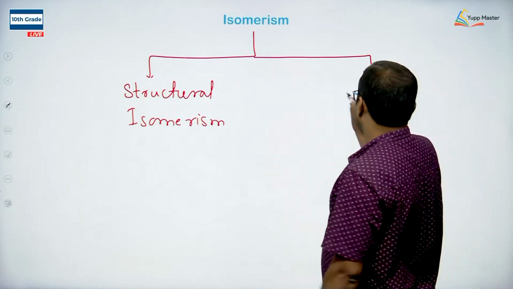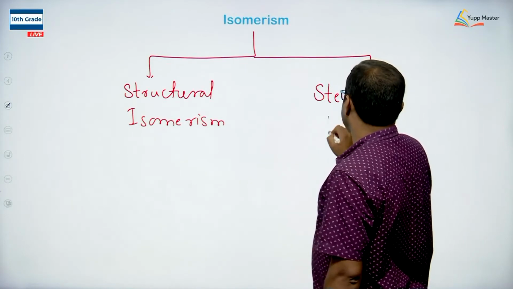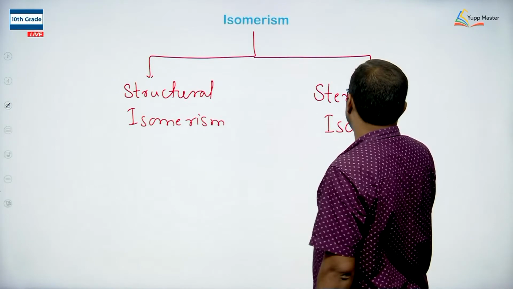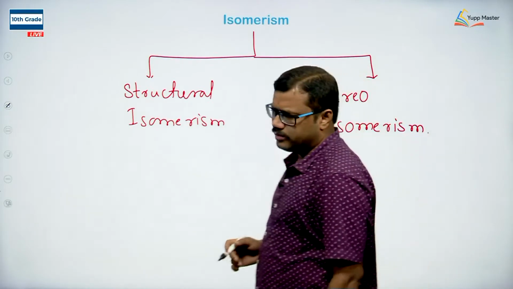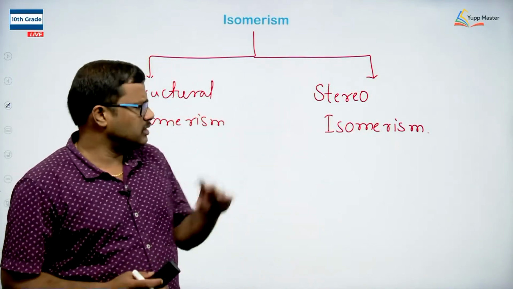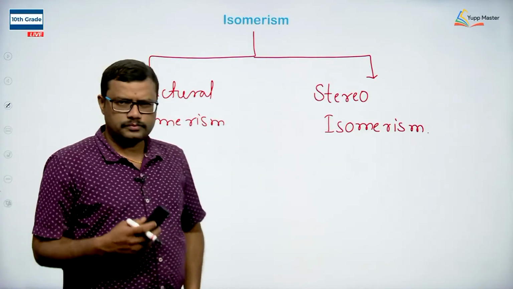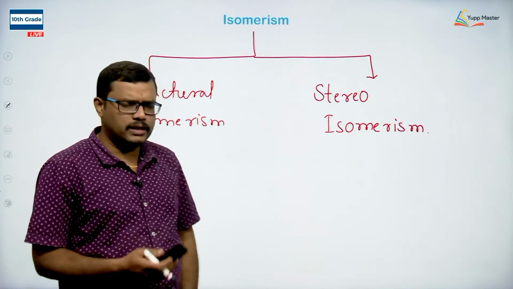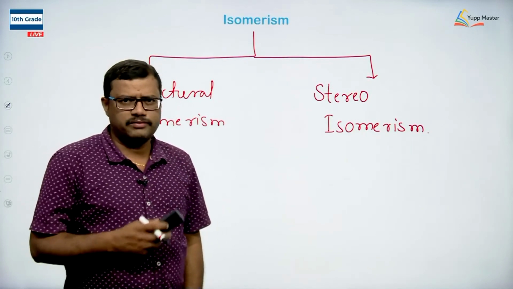Okay. And on the other side, we can categorize isomerism as stereoisomerism. In the last class I gave you the concept of stereo. Stereo means the arrangement of the atoms in 3-dimensional space around the central atom. So, stereoisomerism is with respect to the arrangement of the atoms around the central atom in the 3-dimensional space available to it.